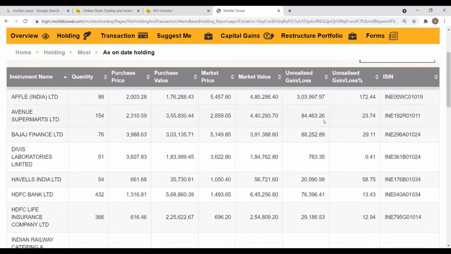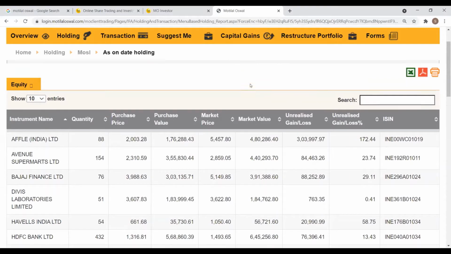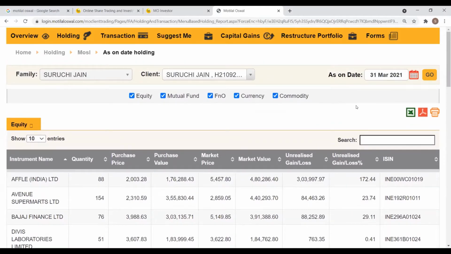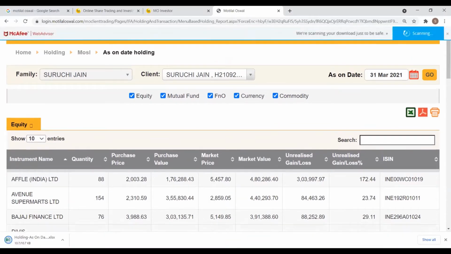So here you can see all the details, the quantities that you hold, the purchase price, market values, and all other details. If you require to download it, there's an option to the right to download it in Excel and PDF format. You can see here. So you can just simply click on Excel and the holding statement will be downloaded on your computer.